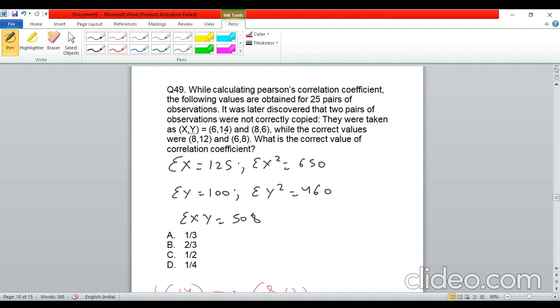So the wrongly recorded values were 6 comma 14 and 8 comma 6, while the correct values were 8 comma 12 and 6 comma 8. Now they asked us to find out the correct value of the correlation coefficient, right?